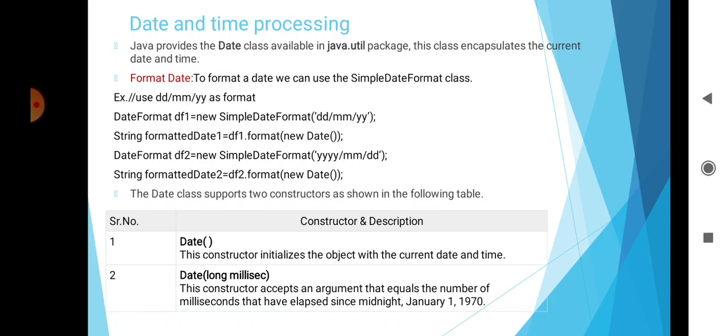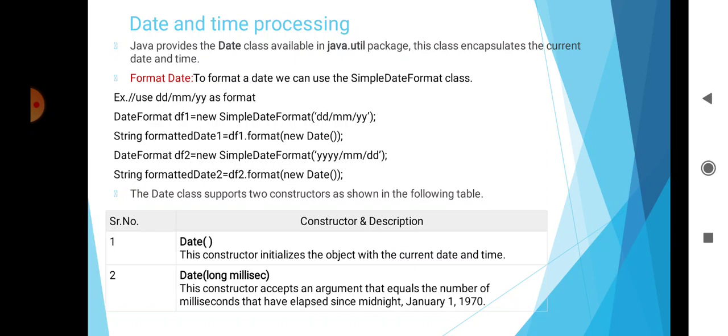DateFormat df1 = new SimpleDateFormat with the format dd/MM/yy, and then String formattedDate1 = df1.format(new Date()). Or the second way is DateFormat df2 = new SimpleDateFormat with yyyy/MM/dd. Then String formattedDate2 = df2.format(new Date()). These are the two types of date formats.